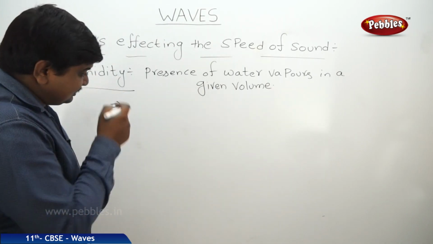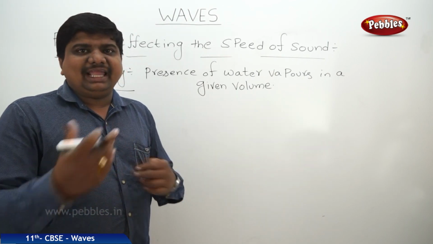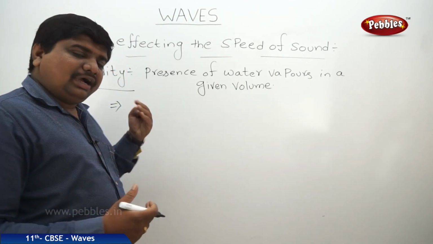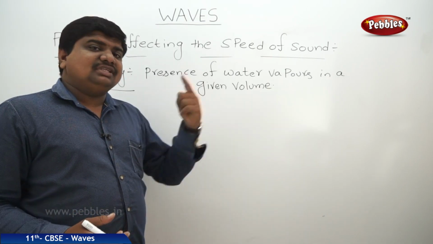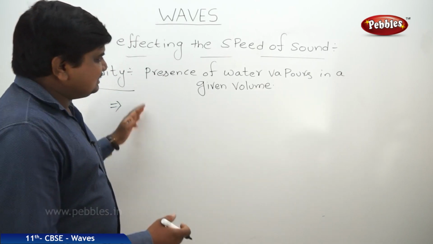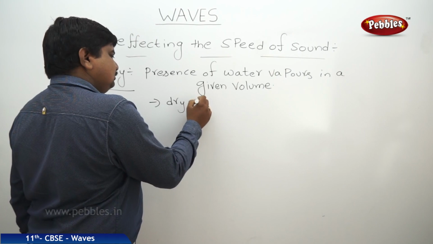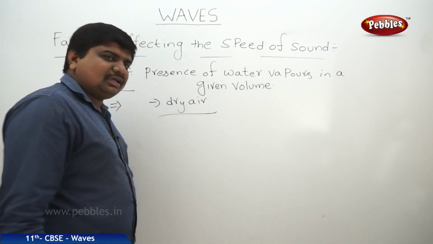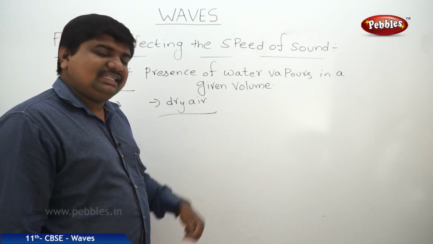That's why the whistle of the train, the train horn or air horn, is audible very clearly in the rainy season compared to the summers, because in summer it is full of dry air. Dry air means all air molecules are transferred from high temperatures to low temperatures, and there is no energy in that also.